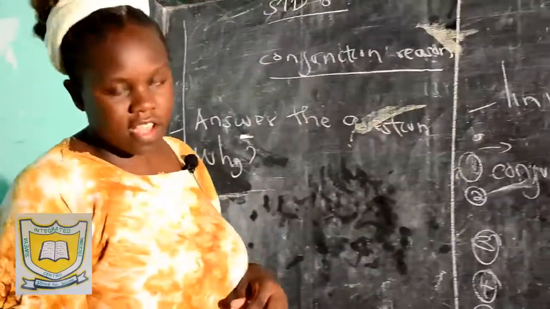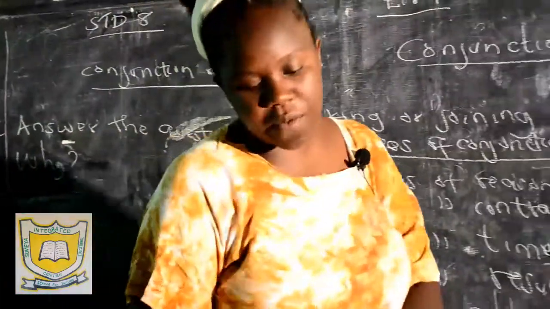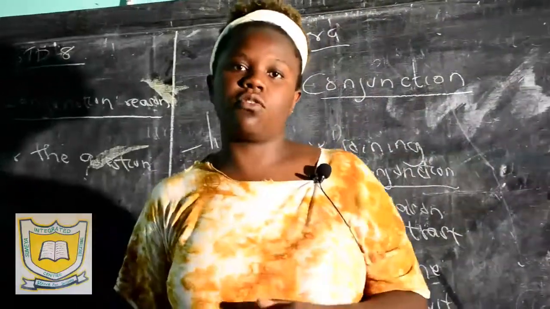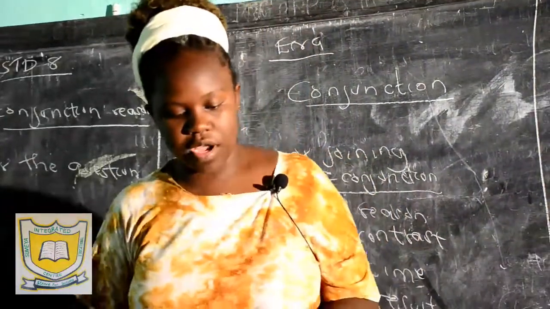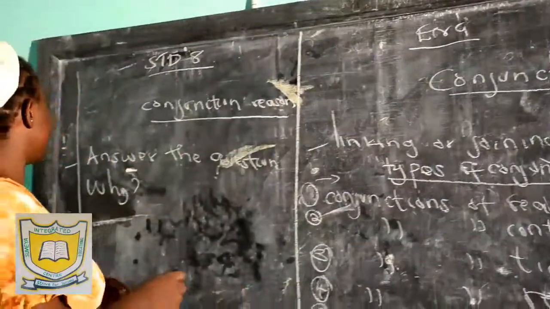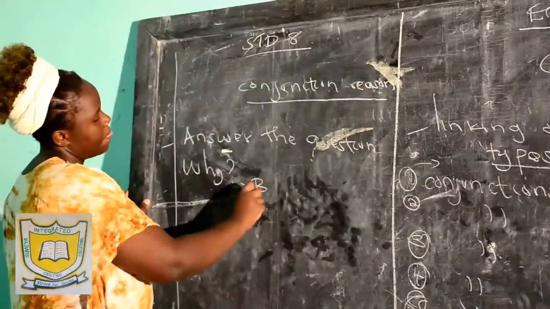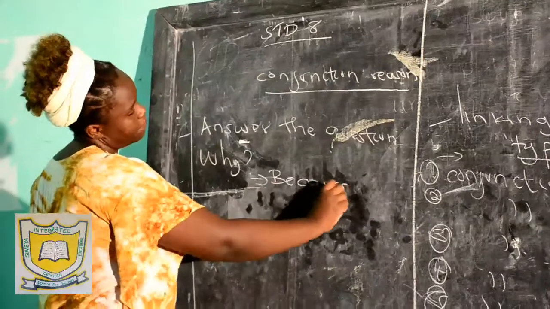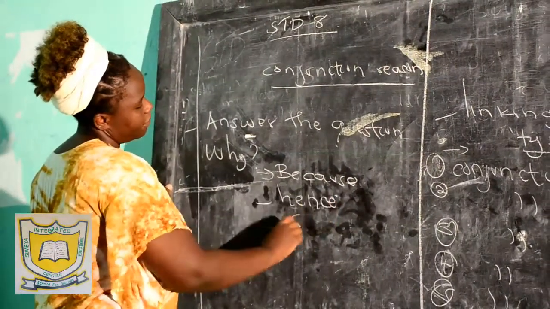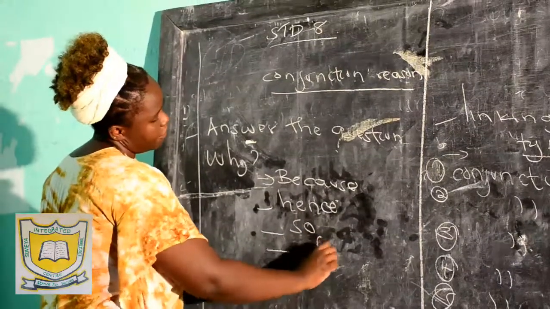So if I say conjunctions of reason answer the question why, what I mean is they try to explain why an action took place. For example, examples of conjunctions of reason: number 1 is because, we have hence, we have so, we have for.